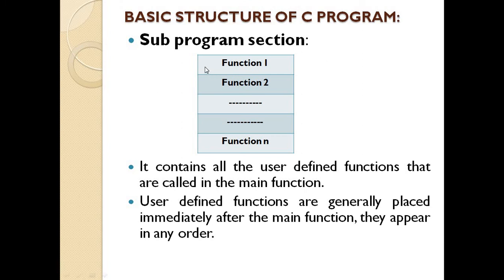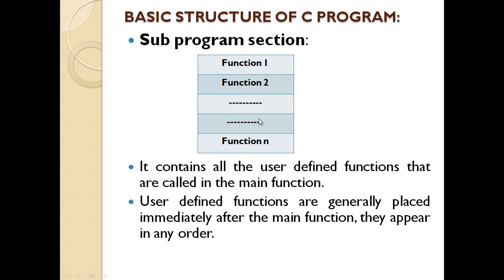And the last section of the template of a C program is the subprogram section. Subprogram means what? It is called a user defined function. We can write multiple functions in a C program: function 1, function 2, up to function n. It contains all the user defined functions that are called in the main function.